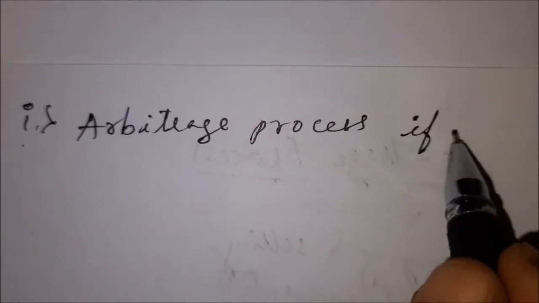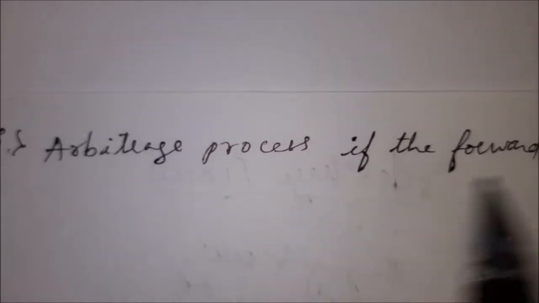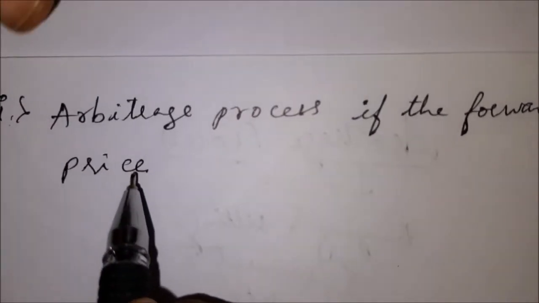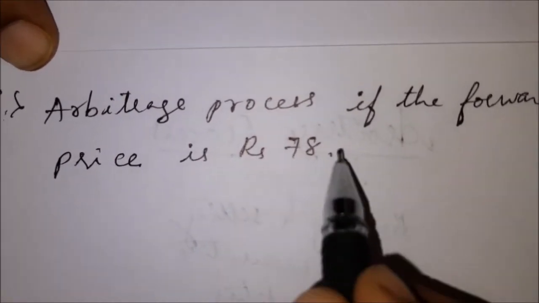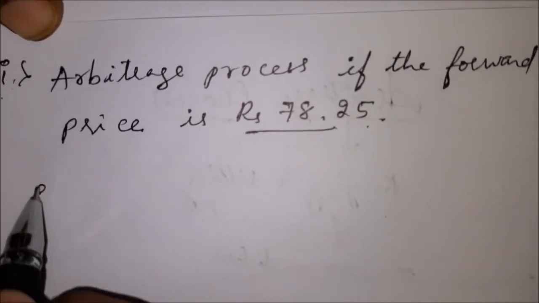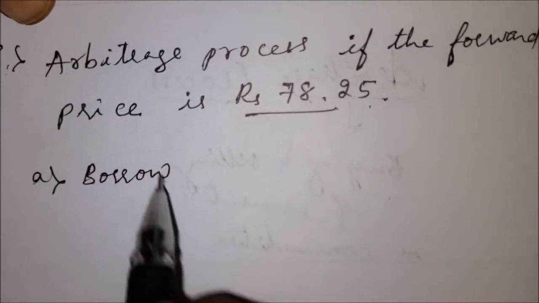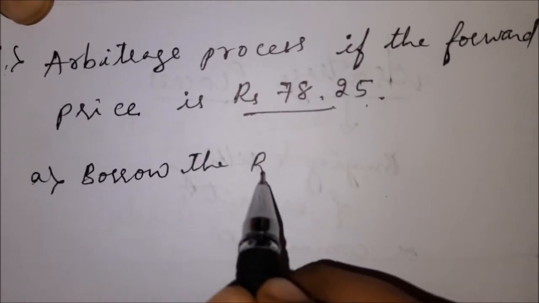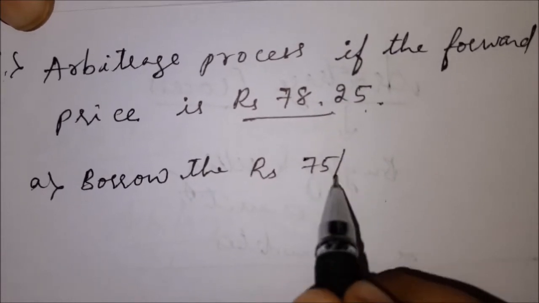If the forward price is rupees 78.25, see the actions. First, A, borrow rupees 75 for 6 months at 8% per annum.